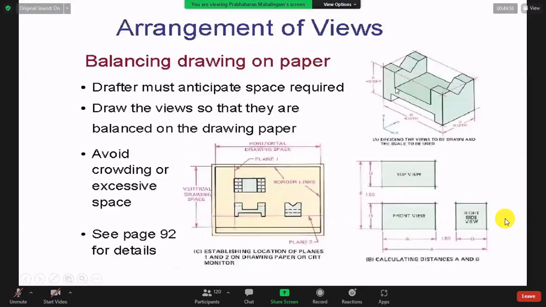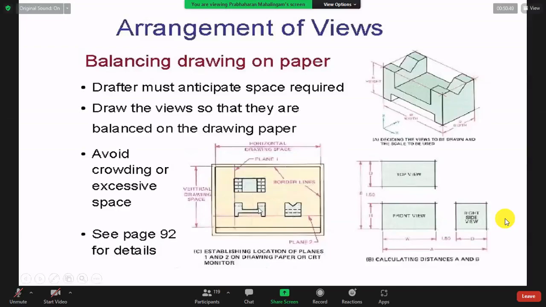So that arrow indicates this is the front, right? Below the plan, it's the front view. Again, this is the front, and this is the side view, on your left hand side. We call the side view the end view also. Both are the same, end view or side view. So here you see top view, front view, side view, right? They call it right side view or left side view, whatever side view it is.